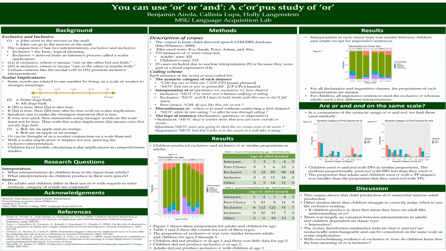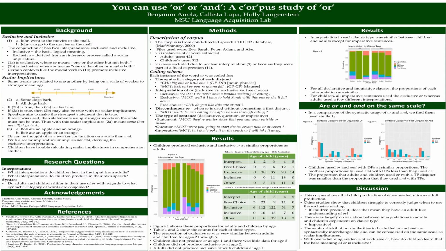This is surprising because previous comprehension studies indicate children do not have an adult-like understanding of "or" the exclusive interpretation, yet their production seems to be adult-like. Figure 2 in the next column shows interpretation in relation to type of clause. Again, the children's production seems to be adult-like in questions and statements, however in imperatives children only used exclusive interpretations, whereas adults were more varied.